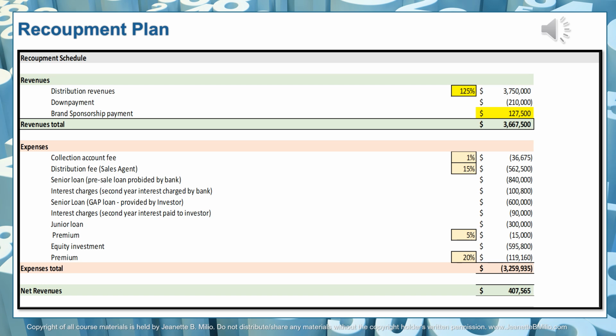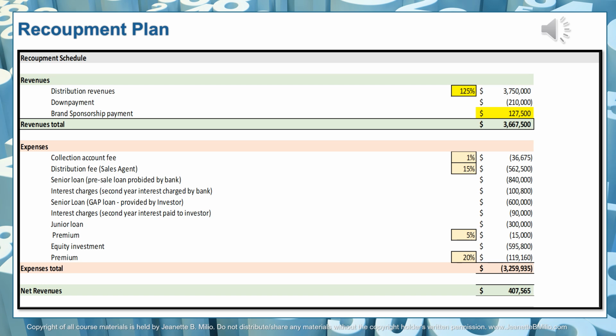They will now charge the second year interest. That is $100,800. And then we have the senior loan gap portion that's provided by the equity investor. It's now being repaid, $600,000. The second part of the interest rates is now due, $90,000. The junior loan is going to be repaid at $300,000. The junior lender had a premium of 5%, which will now be paid at $15,000. 5% of 300 is $15,000.